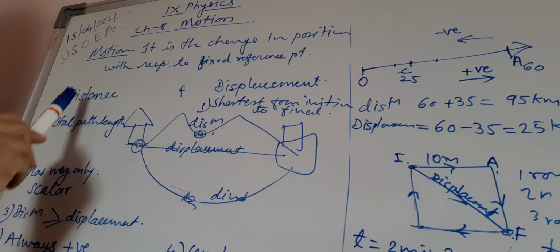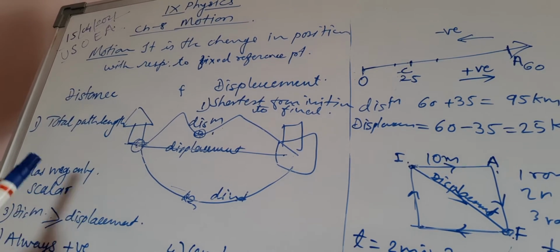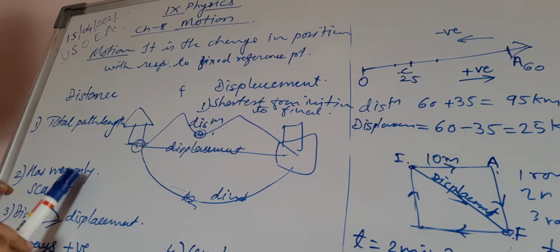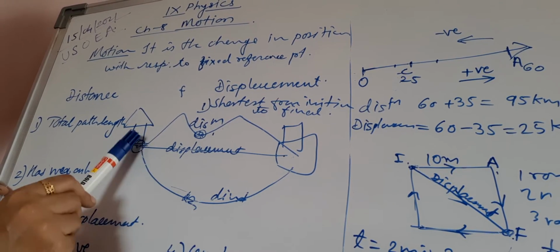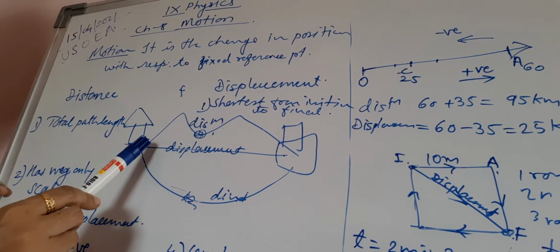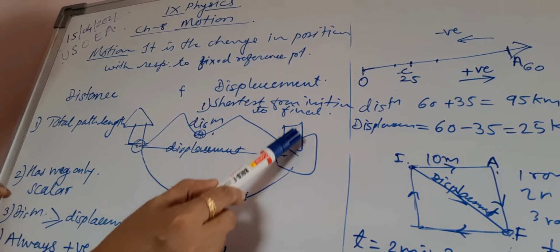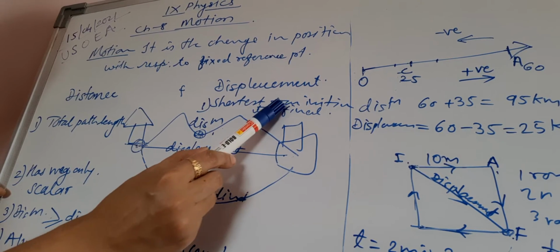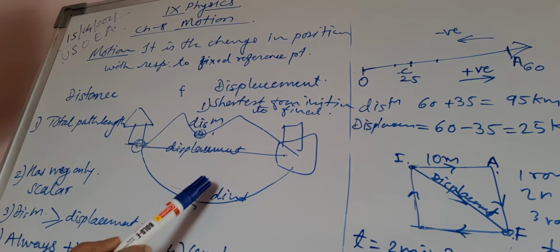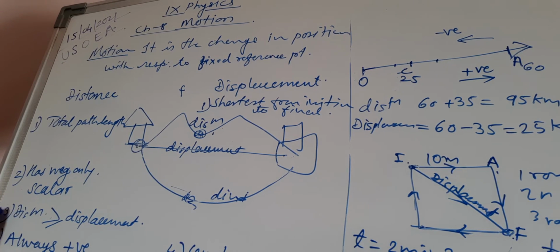Now what is the second difference we want to see in distance and displacement? Distance has only magnitude. As I said, we are not taking direction into consideration when we talk about distance, but when we take displacement, we are talking about its direction, from and to. So it is a vector quantity. It has magnitude as well as direction. What is your third point?